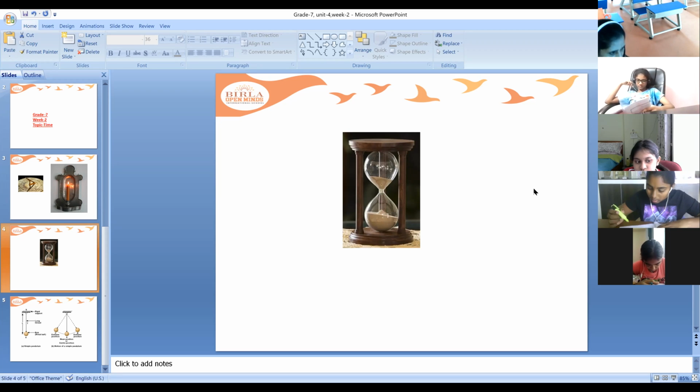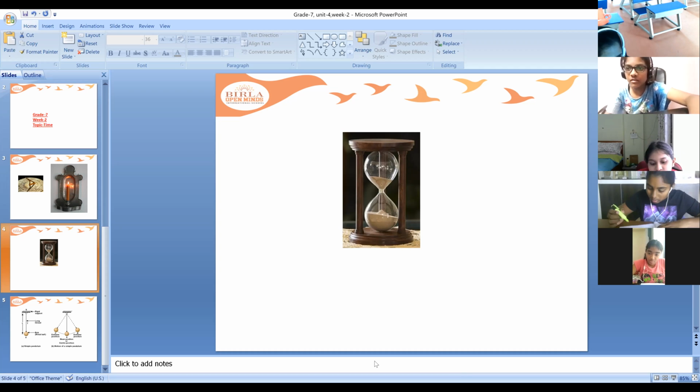Even in the 1970s, 1980s, people used to use clocks which would have a pendulum. Do you know a pendulum? You want me to show the image? Yes, ma'am, I have heard that. When there was no invention of any clock, natural clock or candle clock, they used to identify the time by the sun.